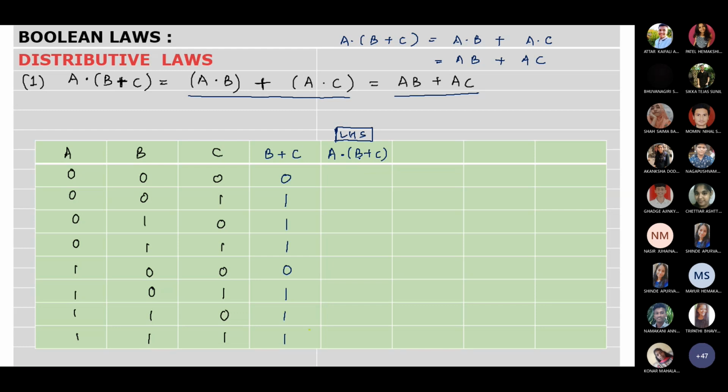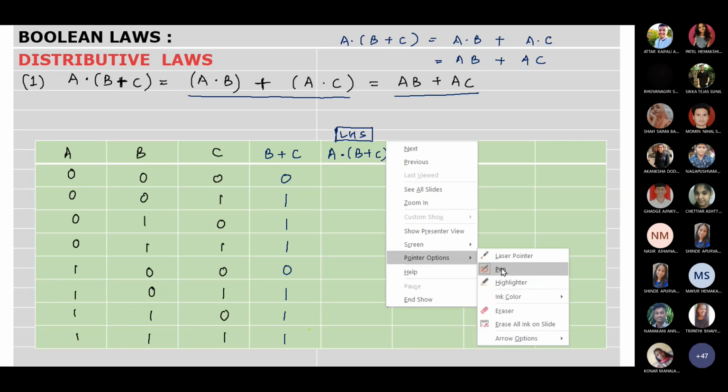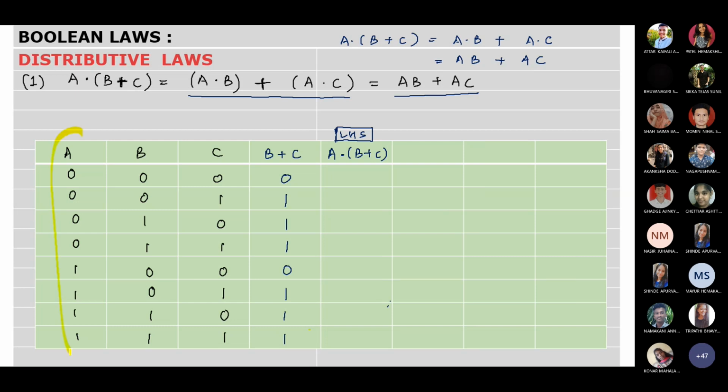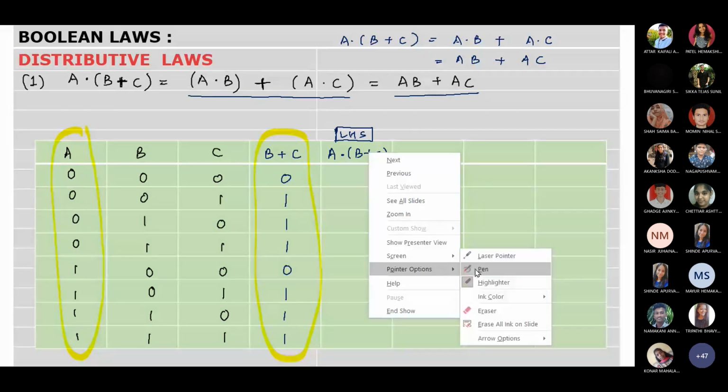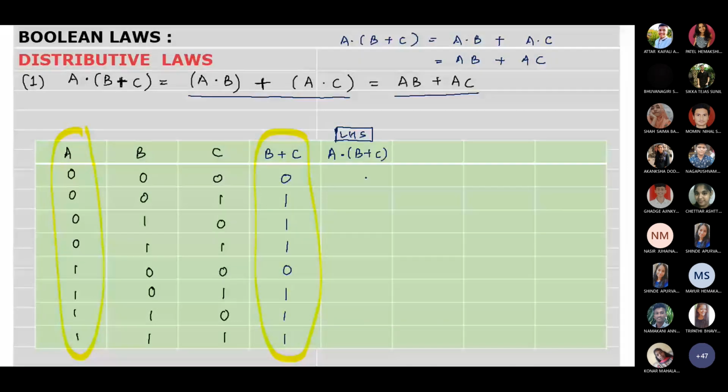Okay. Now A dot B plus C. So now you will focus on A and B plus C. Purposely I'm highlighting so that you are able to understand and notify the values.